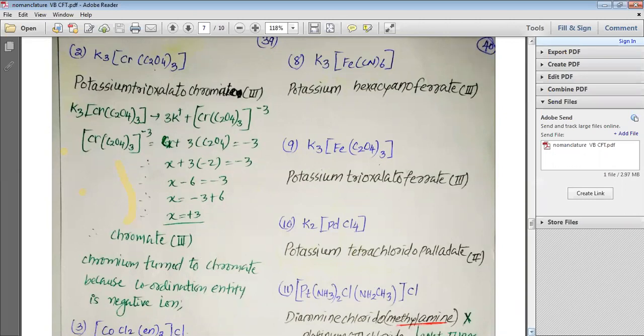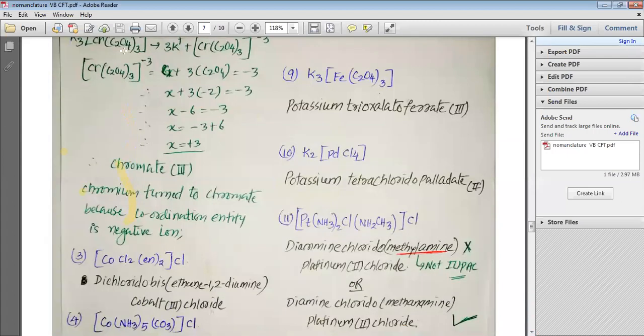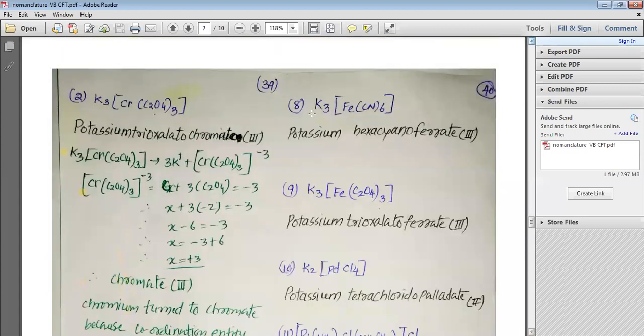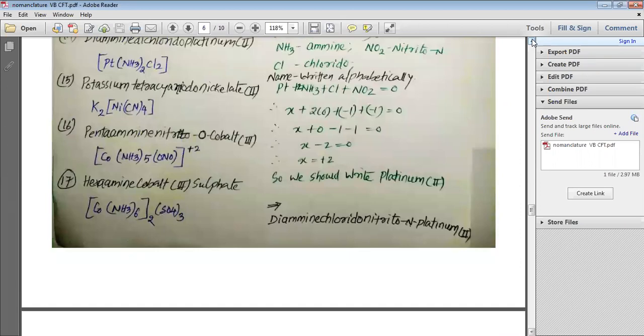As this coordination entity is a negative ion, we should write chromate(III), and then we have to write the names of the ligand. The ligand is oxalate, which turns into oxalato. So chromium turns to chromate because the coordination entity is a negative ion, and oxalato is written for oxalate. Here we have 3 oxalates, so we will write trioxalato, and as we should write the positive ion first, now we can write potassium trioxalatochromate(III). This is how, my dear students, we can write the names.